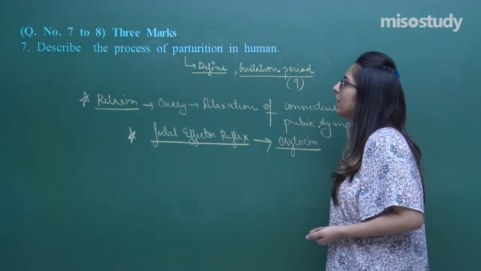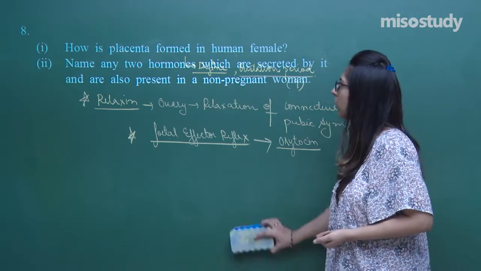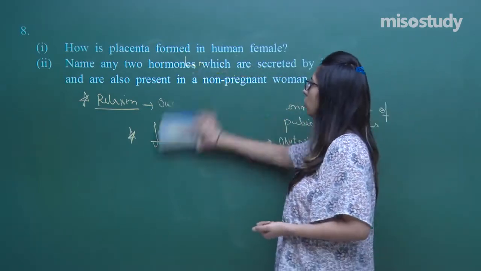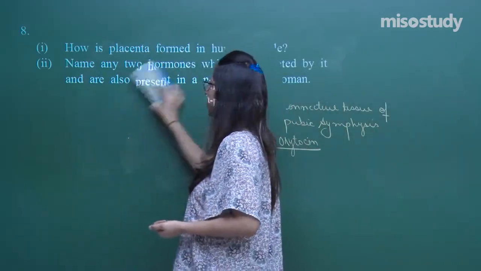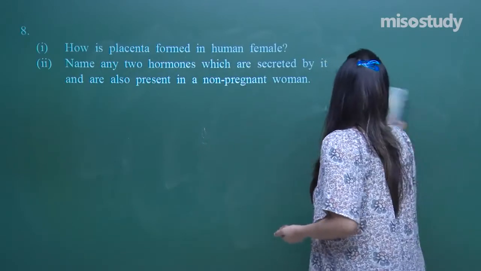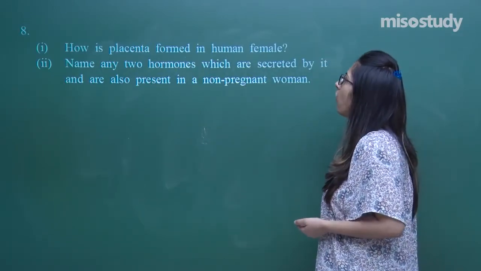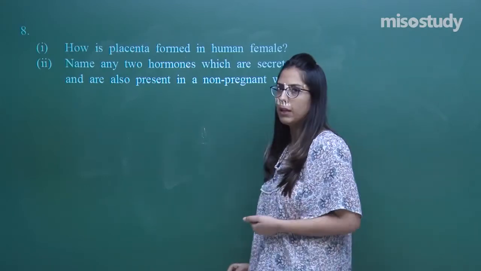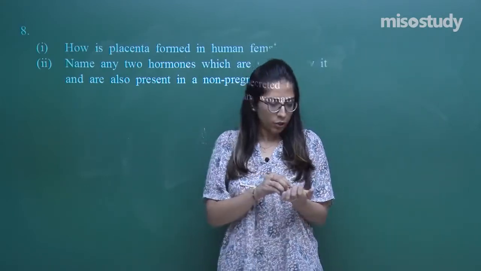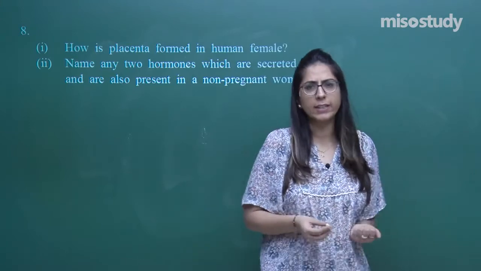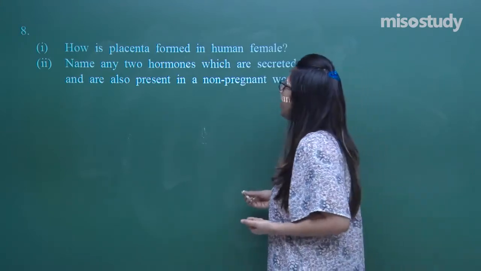Now come back to the next question. So this is question number 8. This is a 3-mark question. How is the placenta formed in a human female? Very good question. You must have heard, we have already studied the chorionic villi.